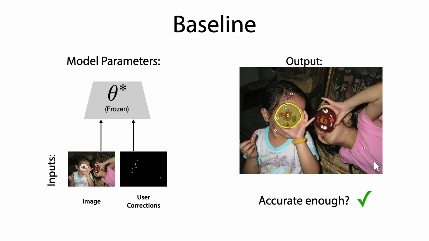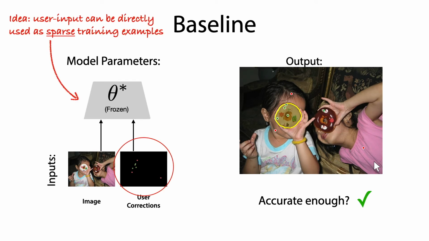Previous methods keep the model parameters frozen at test time. We propose to treat user corrections as training examples to adapt our model parameters on the fly. We use these user corrections in two ways.